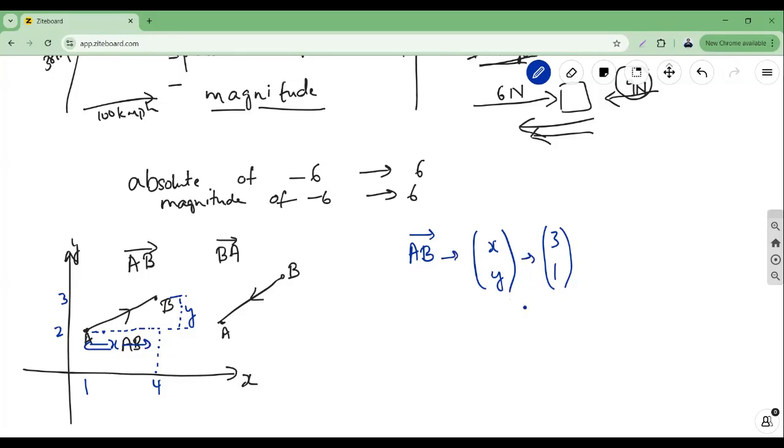X, y means it can be represented by a column vector like 3, 1, written one below the other. And if I ask what is the magnitude of this AB? It is simple. Its magnitude is nothing but the length of this, right? How much is the length from here to here?